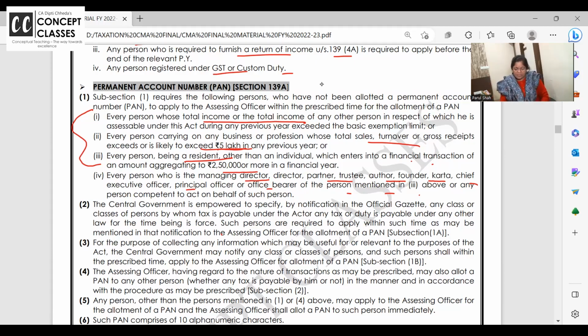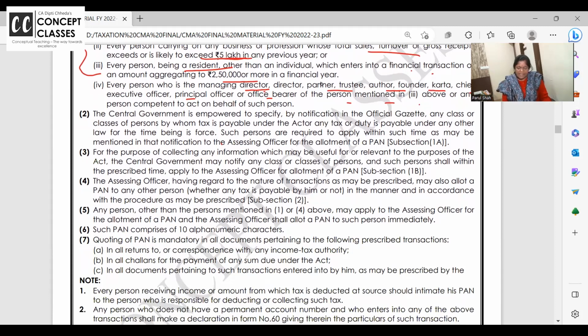Trustee should also have. That's why trustee, director, or in case of LLP, designated partner should have the PAN card. Okay? They can specify other people who should get it for the purpose of collecting information and all. It is through just clicking of the PAN, and I told you in your 26AS, things are auto-dropped. The assessing officer, having regard to the nature of transaction as may be prescribed, may also allot PAN to any other person. Any person other than those mentioned in 1 to 4 may apply to the AO for allotment of PAN, and the AO shall allot a PAN to such person.